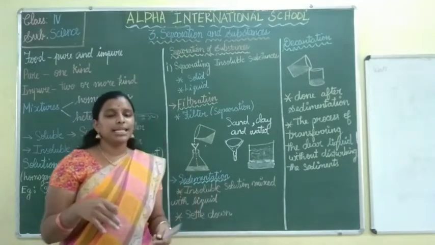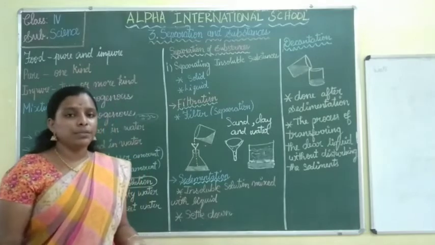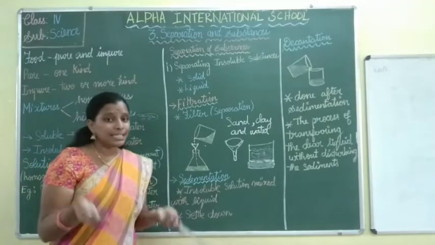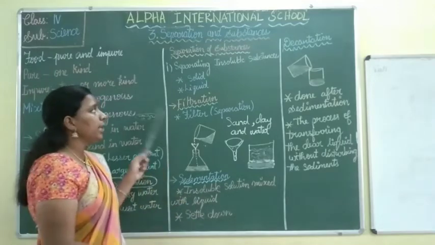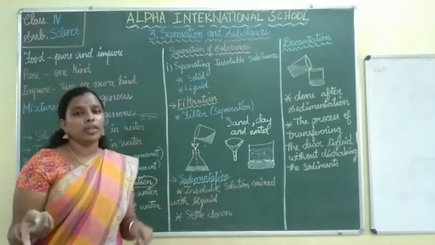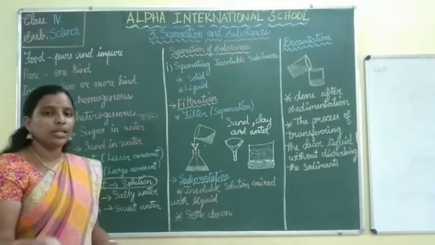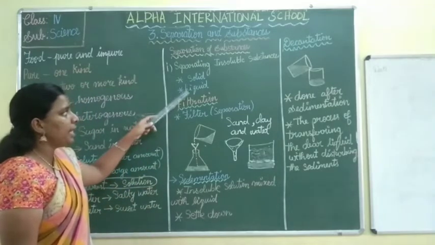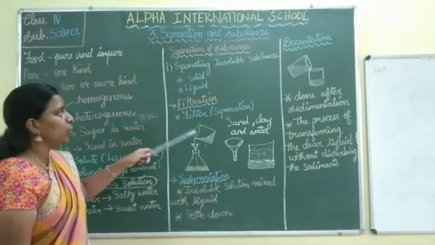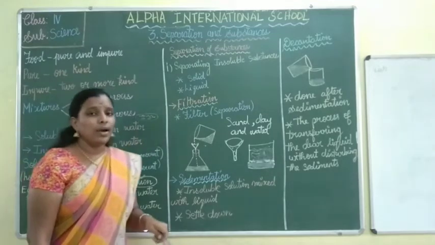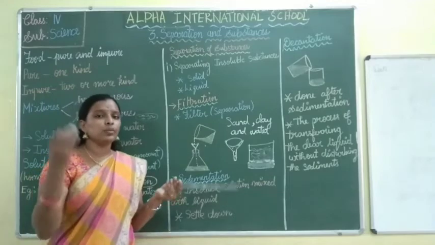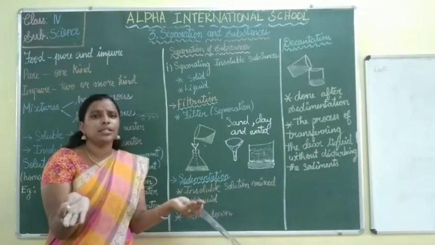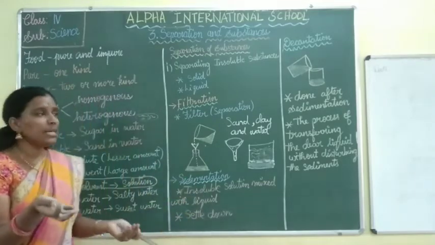Now we are going to see how we can separate the insoluble substance. What process are we going to use? We are going to take two things, solid and liquid, and with that we are going to separate the insoluble substance. First thing I am going to do is filtrate. Filtrate means we need a filter. Why do we need a filter? We need to separate the two things. So this is what we need, a filtration.